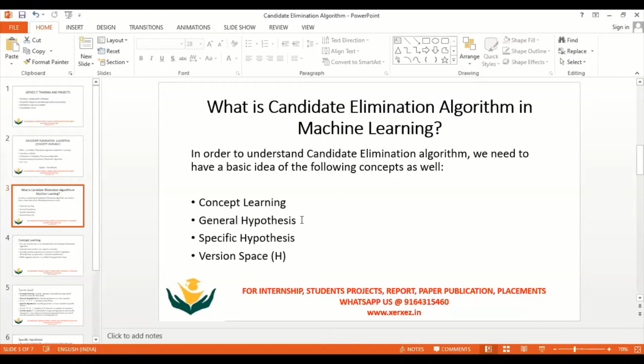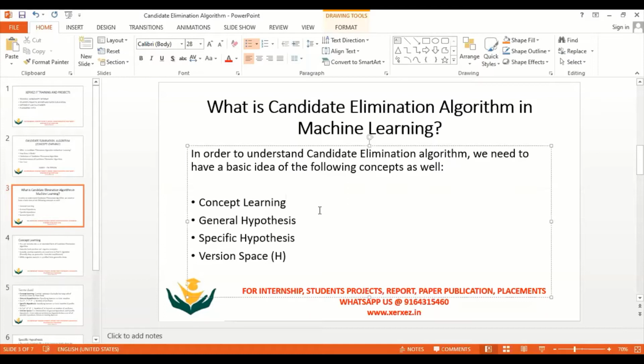Next, most important here, like the Find-S algorithm, this also works on two concepts: one is called the general hypothesis, and the other is called the specific hypothesis.